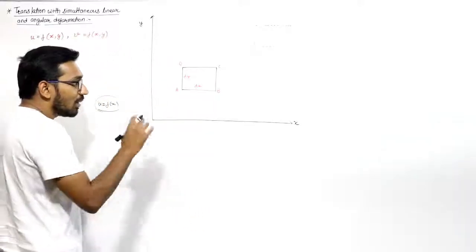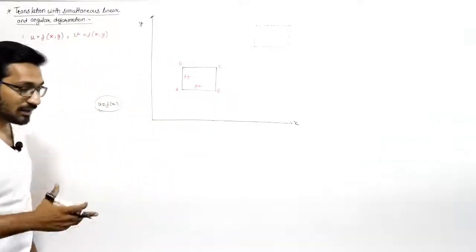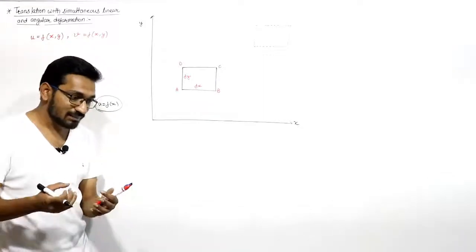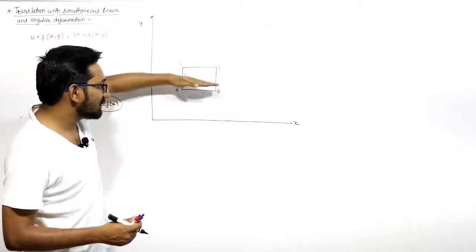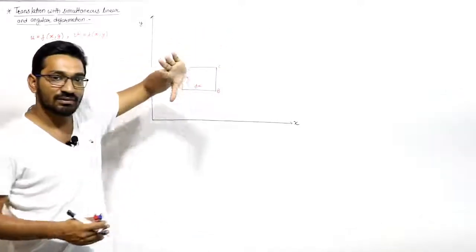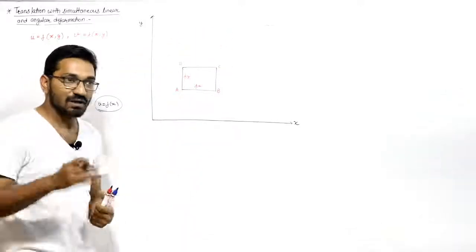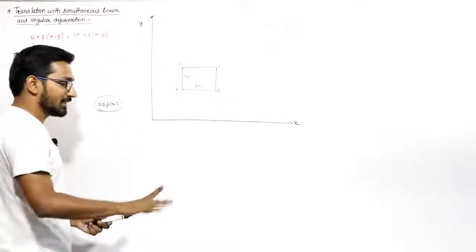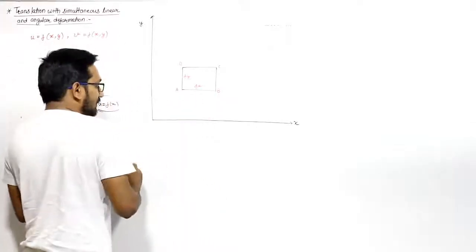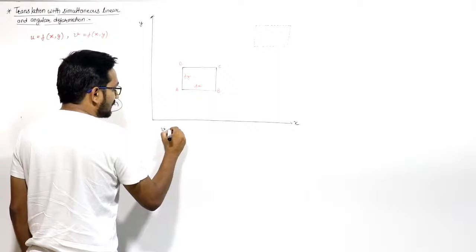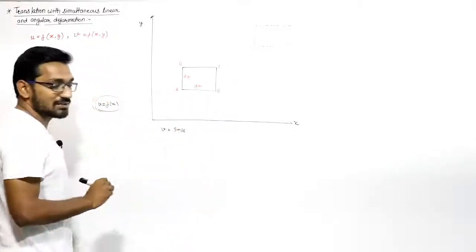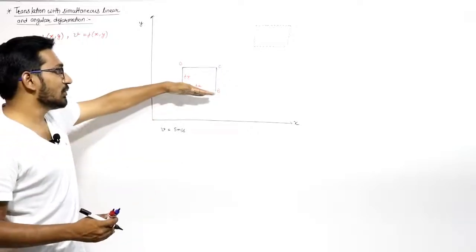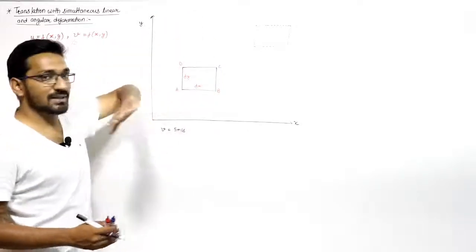But in this case, let us say this is moving in the y direction with v, the component of velocity in the y direction. Suppose the value of v is, at this condition, 5 meter per second. So this AB is moving in the y direction with 5 meter per second. Now what happened?